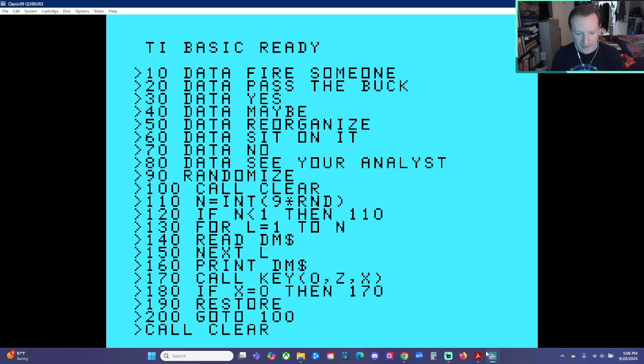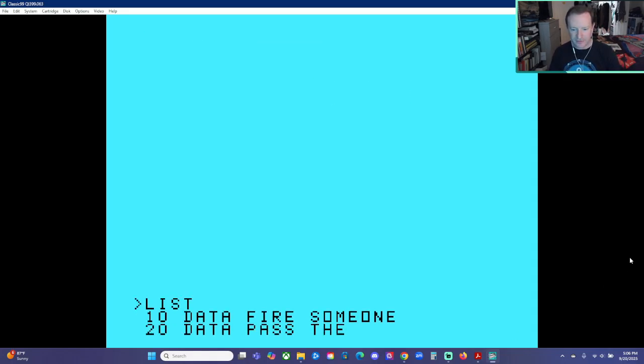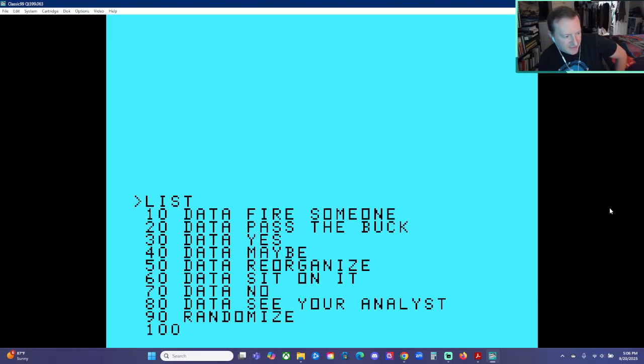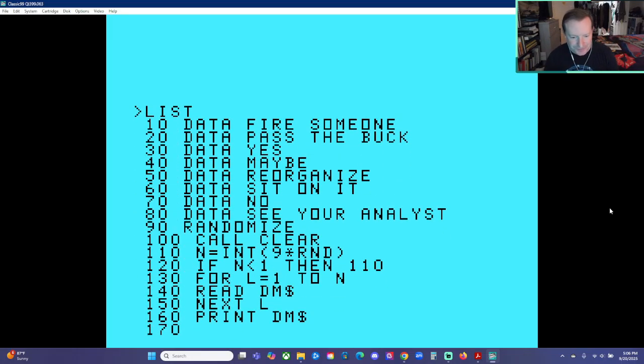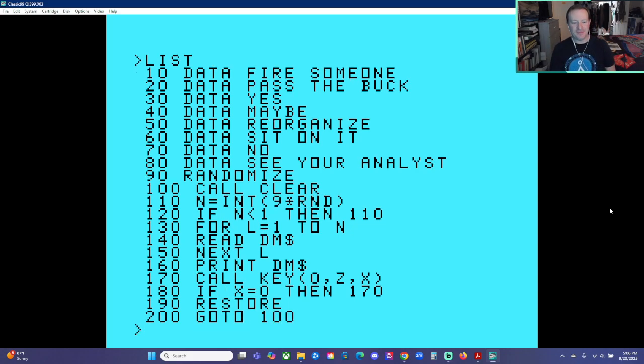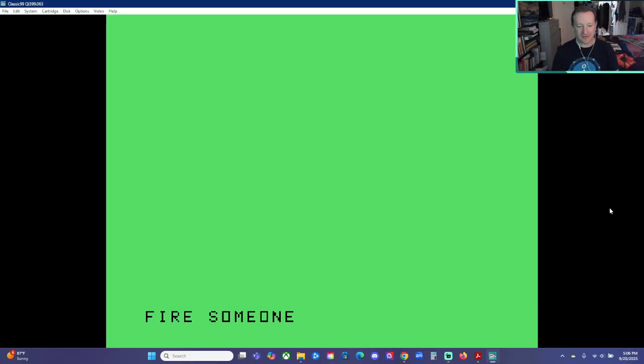Okay, let's clear the screen and list out the program and see how we did here, looking for obvious typos. And maybe we'll do a slightly more up-to-date version with some corporate jargon here in just a little bit. Let's run it, though, and see what we get. Fire someone. Yeah, so we can hit any key, and it will give us a new decision here.